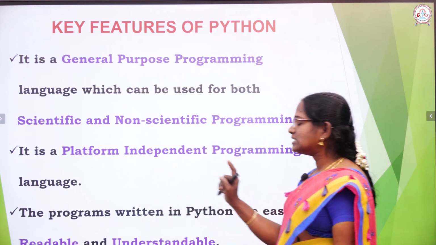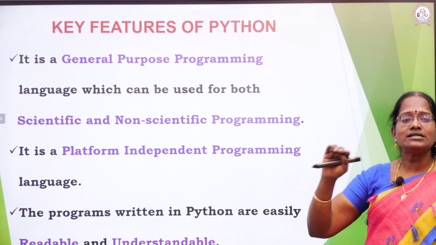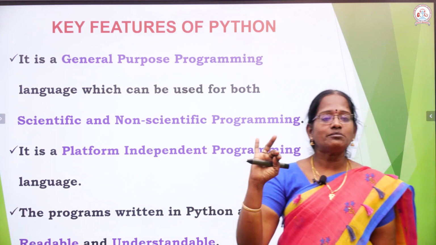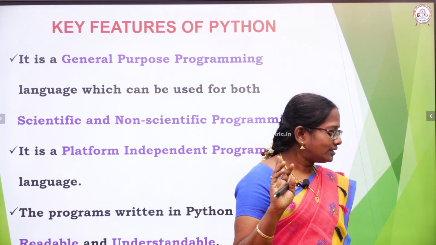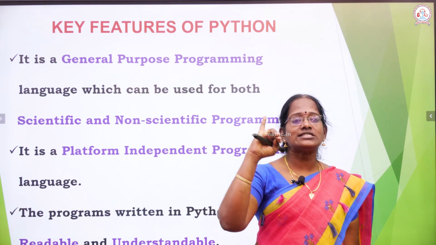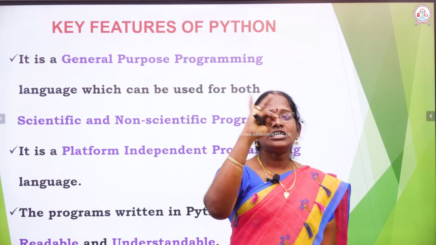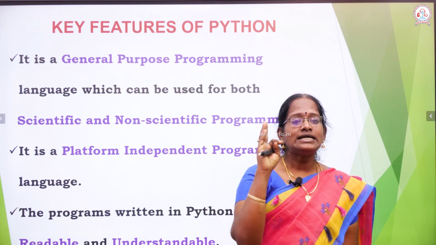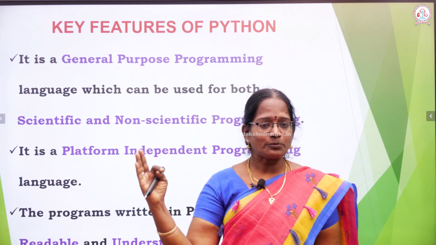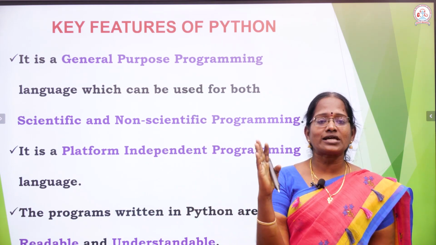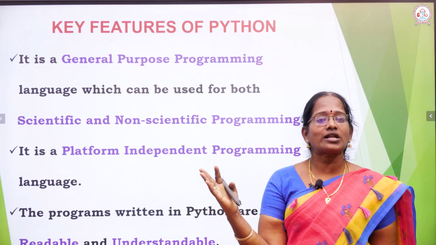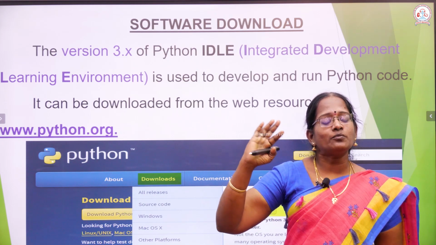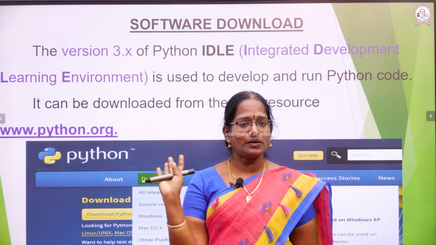Next, programs written in Python code are very easy to read and at the same time easy to understand. So three different points: first, a general purpose programming language used for both scientific and non-scientific programming. Next, a platform independent programming language. And Python is easy to read, and the program code is very simple.